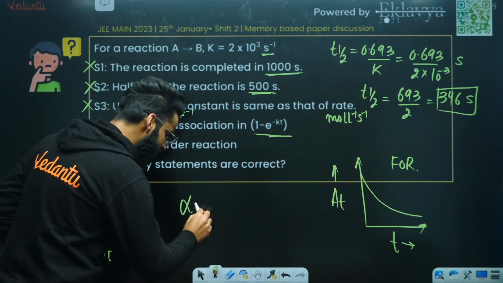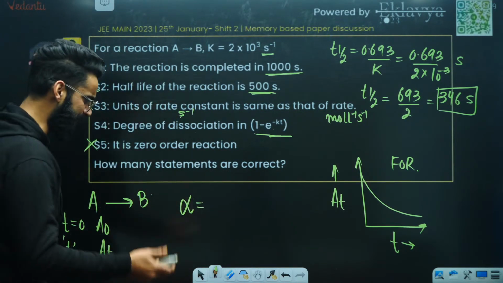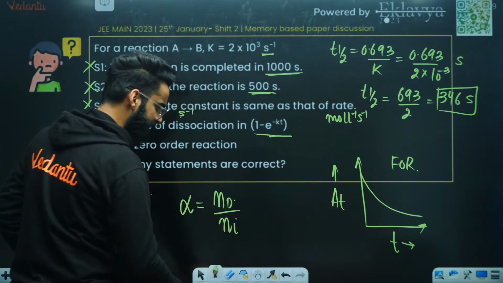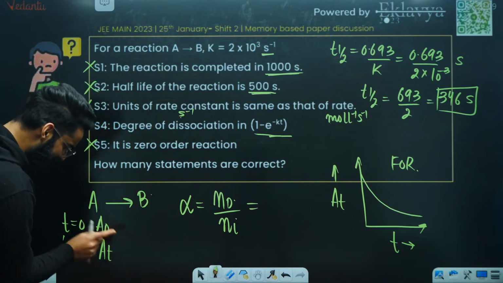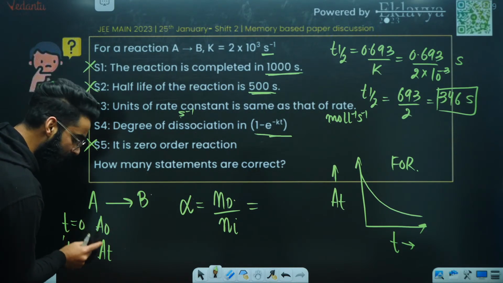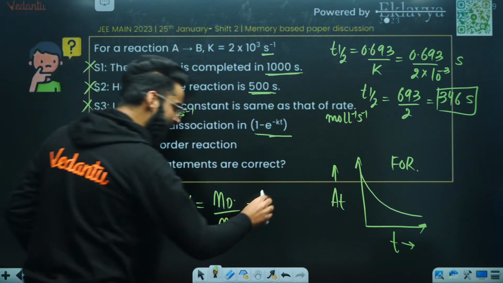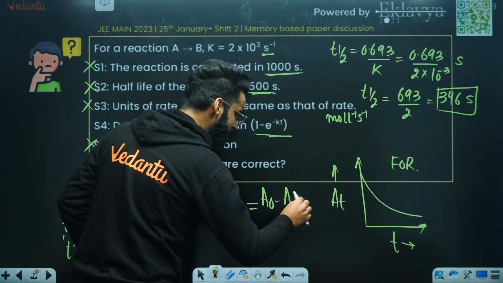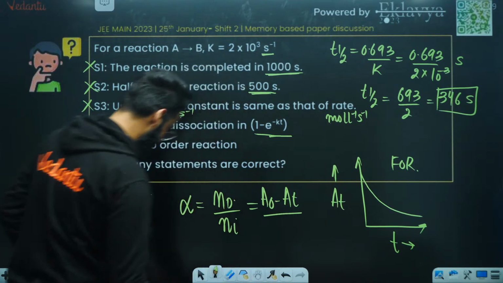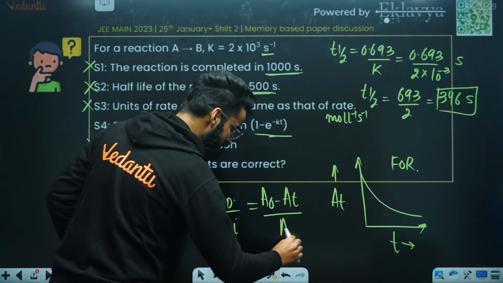How do you define the degree of dissociation? Degree of dissociation is simply the number of moles of reactants dissociated divided by the initial moles of reactants taken. My dear people, initially you had A naught moles. Now you are left with At. You had A naught, now you are left with At. So A naught minus At gives me the number of moles of reactant that got dissociated, divided by the initial moles of reactant, that is A naught.